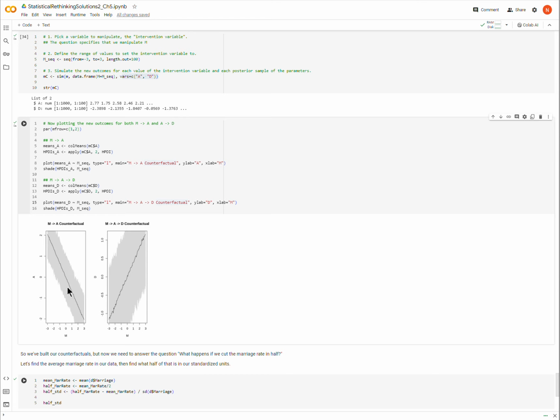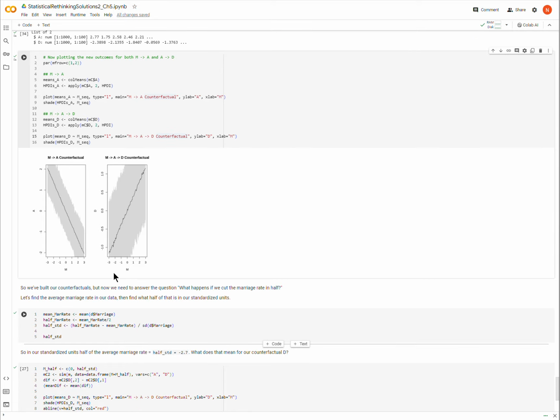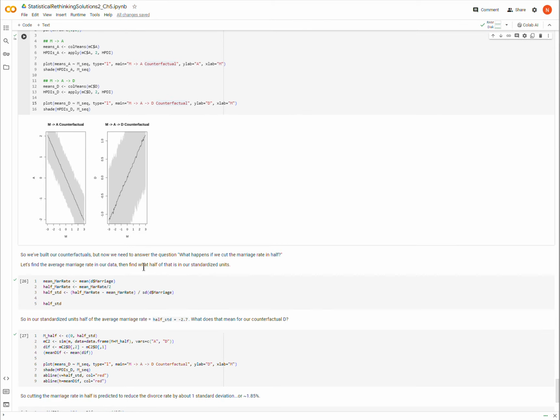Okay, so these are our counterfactual models, and so we can say, well, had M been one standard deviation above the mean, then A would be roughly a little bit greater than -1, and D would have been a little bit greater than 0, in terms of standardized units. But we're not done yet, because now we need to determine the effect of cutting in half the average marriage rate.